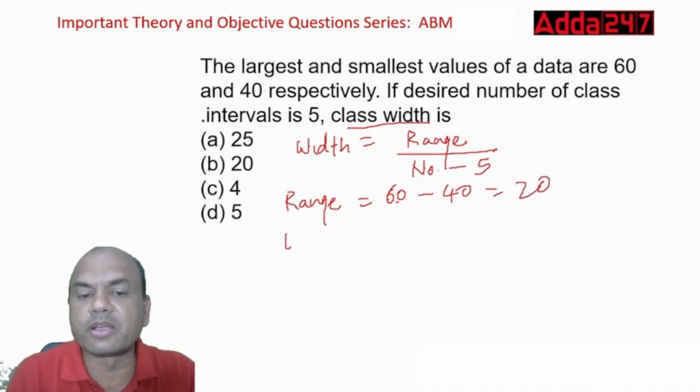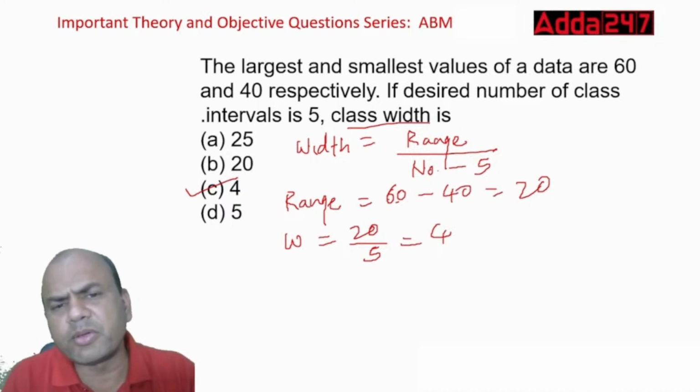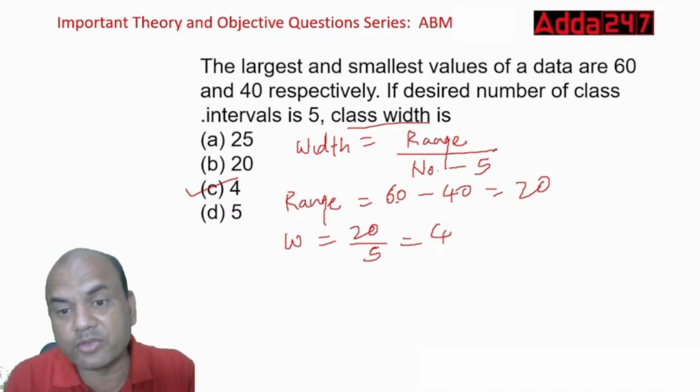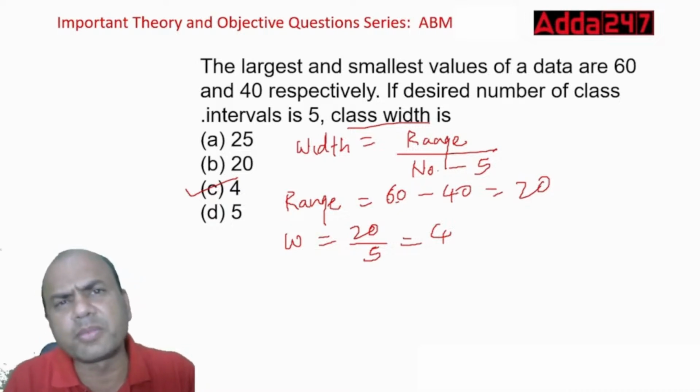So what is my width now? Width equals to 20 upon 5. So that is equal to 4. So this is my answer. What do you mean by width? What do you actually mean by this word width? Suppose you get the answer 4, what do you mean by this?